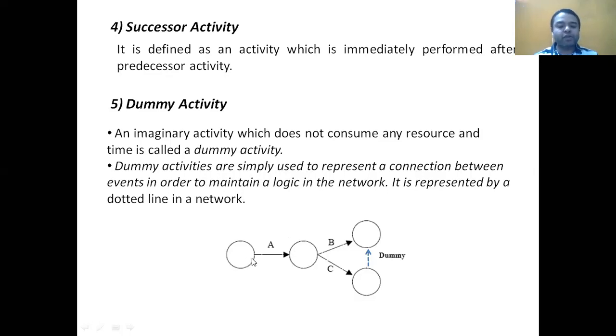That's why we have shown this activity in this direction. In the circles we represent events, and by arrows we represent activities. I've told this part previously, that circles are representing events, these arrows are representing activities, and the direction of the arrow represents the flow of the network.